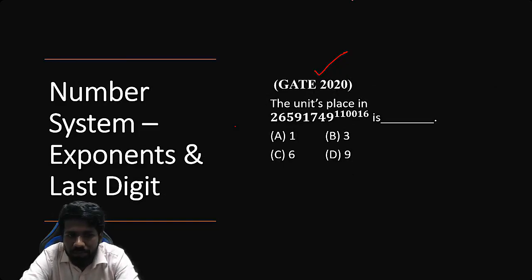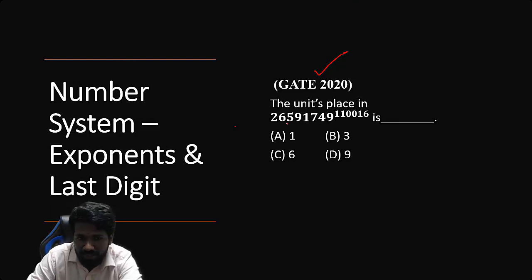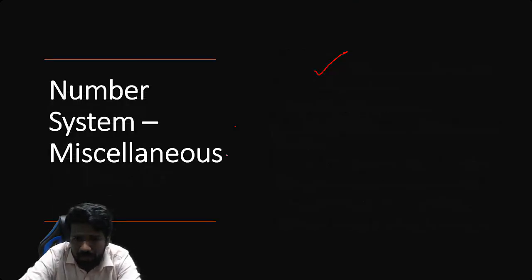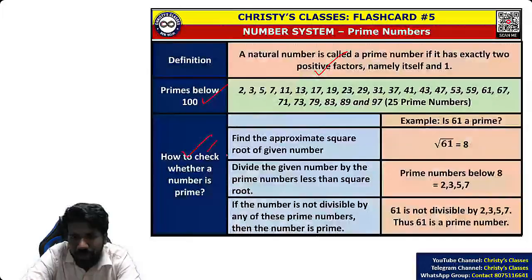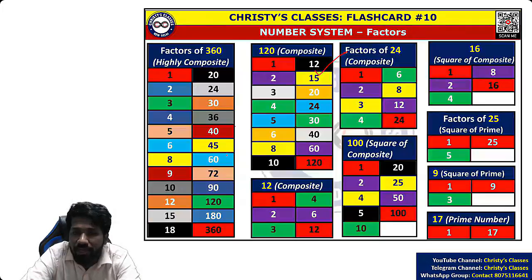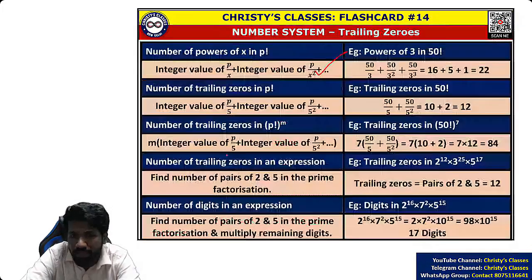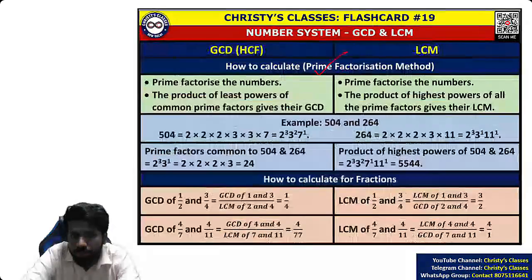And the next chapter is exponents and last digit. Surds and exponents and last digit. Surds and exponents means there are many formulas that you already know. Based on that, they have asked questions many times. For example, these formulas, I'll just show you.